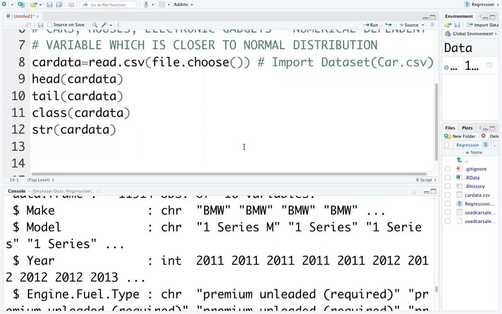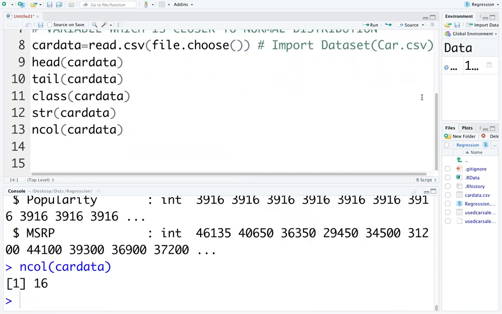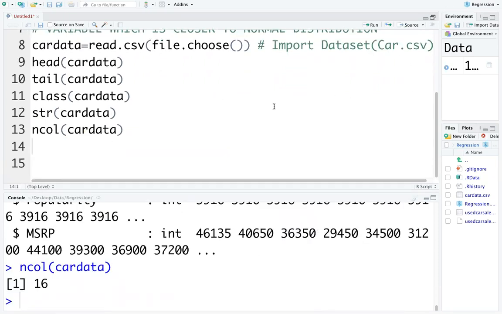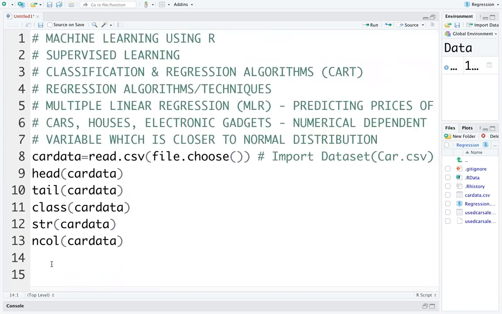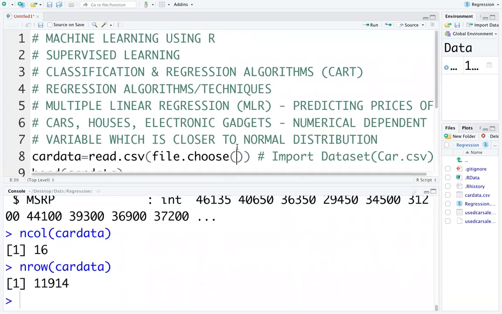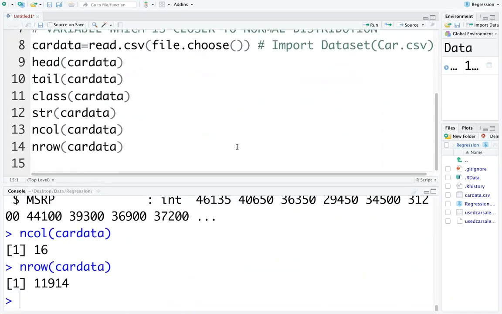All of you got the data? ncol car data gives the number of columns, nrow car data gives the number of rows: 11,914 rows.